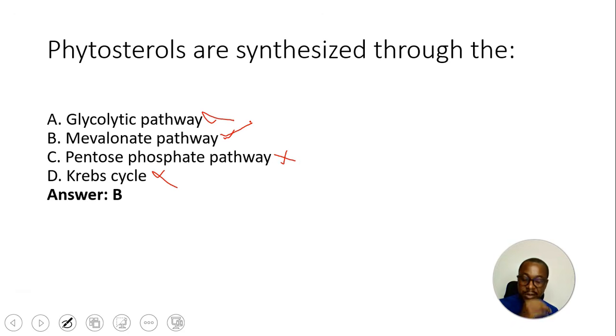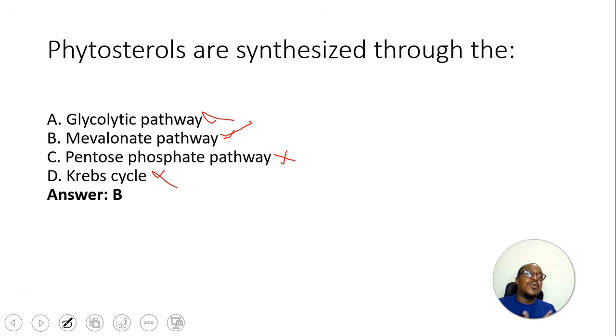Mevalonic acid. The answer to that question is mevalonate, which is actually the committed step in the synthesis of cholesterol or other sterols. Now, that pathway is catalyzed by an enzyme called HMG-CoA reductase. HMG-CoA is beta-hydroxy beta-methylglutaryl coenzyme A. The enzyme converts HMG-CoA to mevalonate, and that is a committed step in the synthesis of cholesterol or phytosterols.